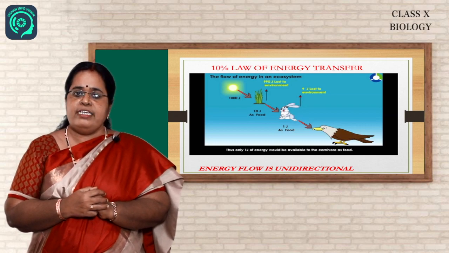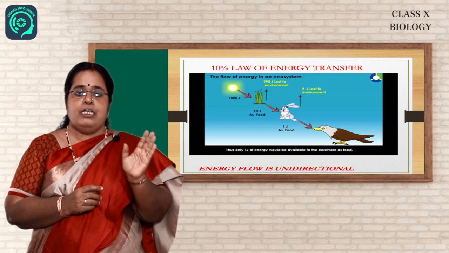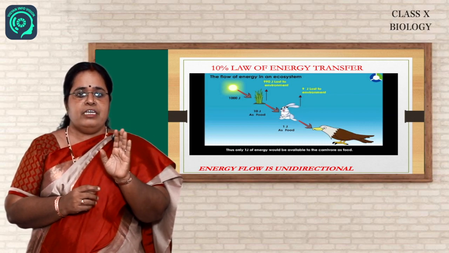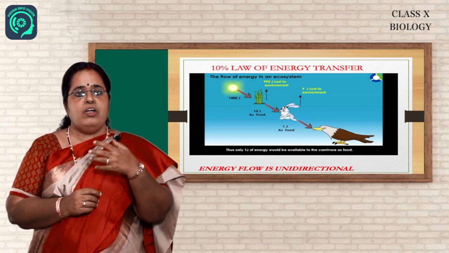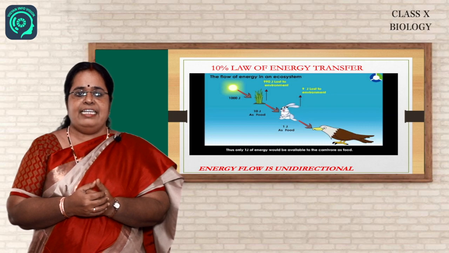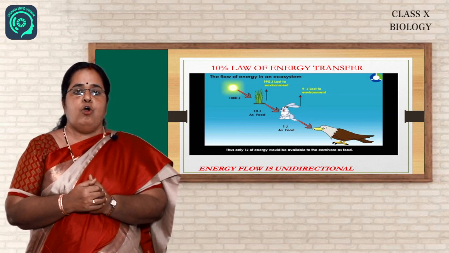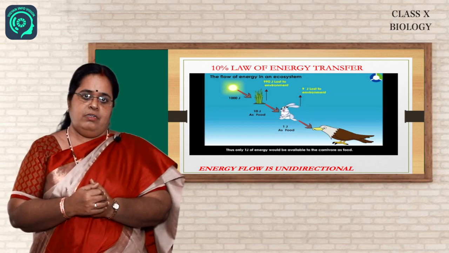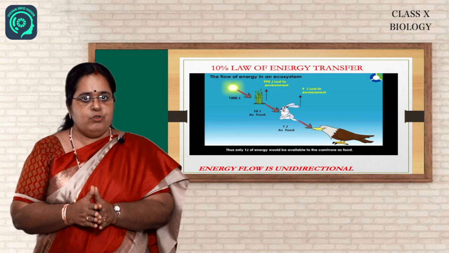What do you mean by unidirectional? The energy that is obtained from the sun goes to the primary consumers, but that energy cannot go back or revert to the solar output. That is why we say that energy flow always takes place in one direction, or it is unidirectional. I hope the concept of flow of energy is very clear to you, children.